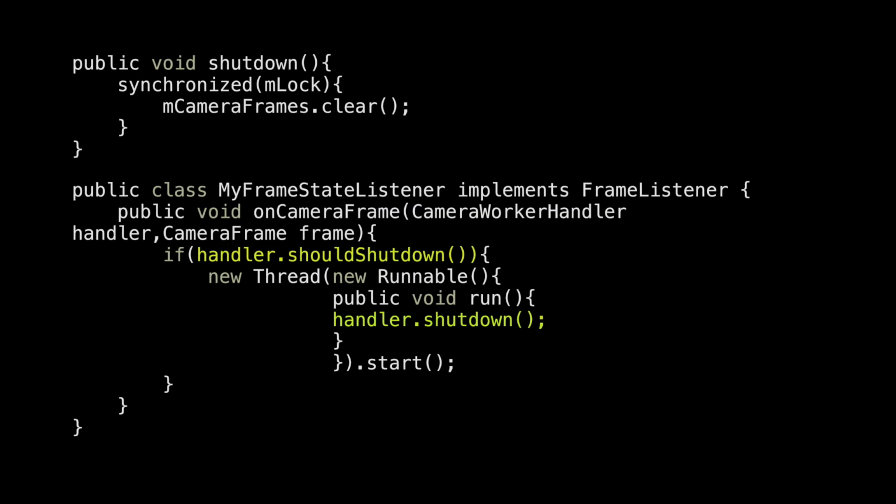Let's say you have an implementation of a listener like this. Basically, once you get the frames inside the onCameraFrames method, you decide whether you should stop getting frames or not.